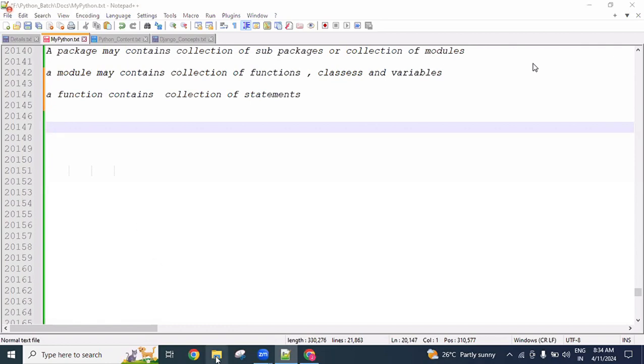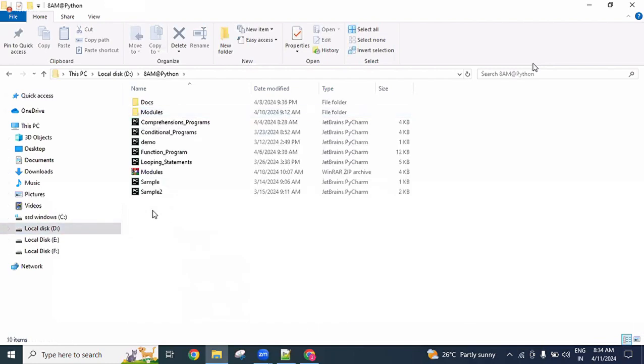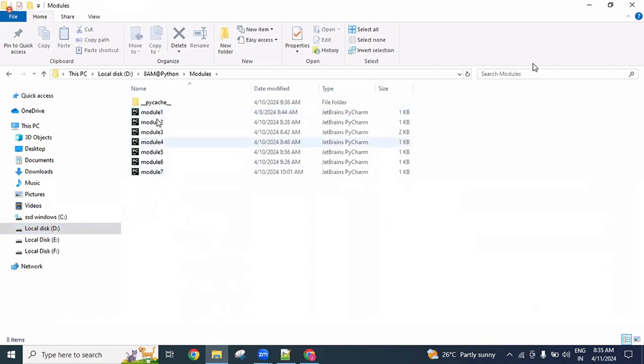See here. In the D drive, 8 a.m., modules like we created, these files we created in the last session. And now here I want to create, in 8 a.m. Python modules, one folder with the name my app. So yes, my app folder I created.